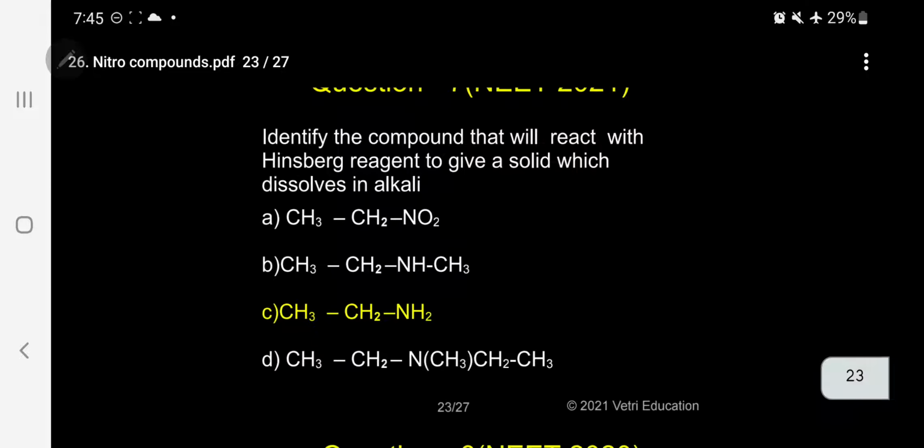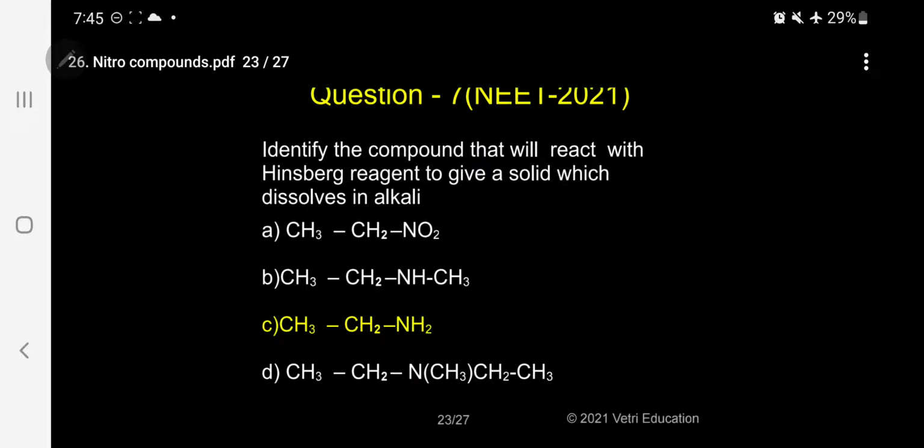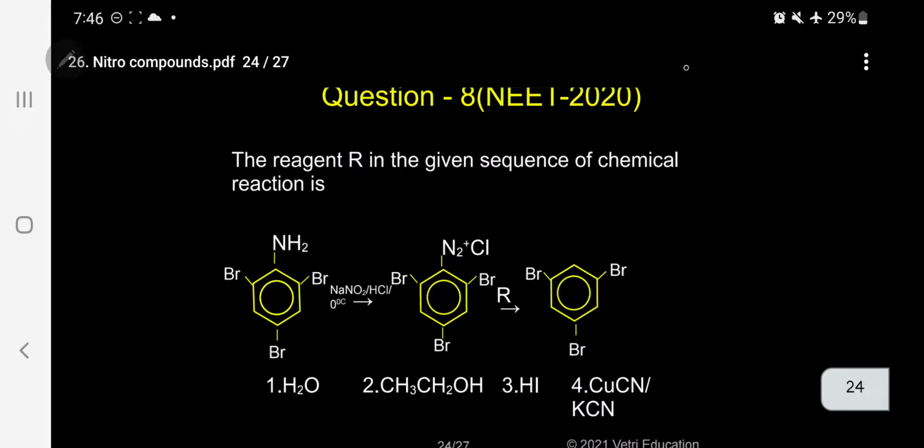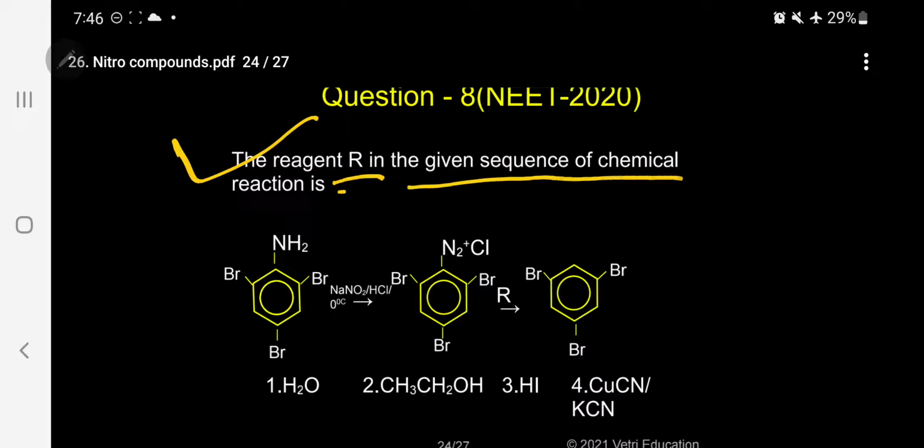Kindly follow. But what we actually need is only the amine, and in this case ethylamine is the correct answer for this question. Now, question number 8. The reagent R in the given sequence of chemical reactions: the first compound is 2,4,6-tribromoaniline.